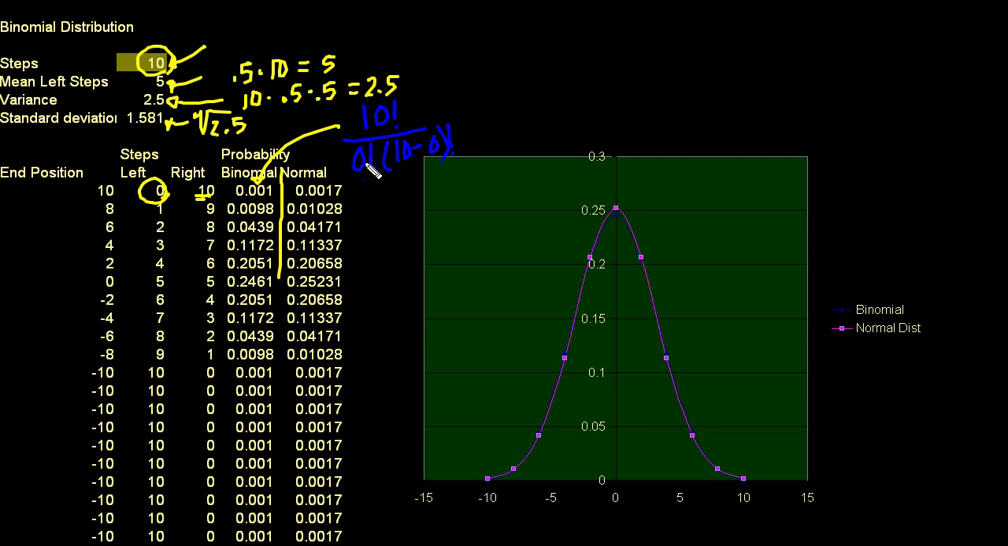This is 10 choose 0. I'm choosing 0 left steps of the total 10 steps I'm taking, times the probability of 0 left steps. So it's the probability of a left step, I'm only taking 0 of them, times the probability of a right step, and I'm taking 10 of those. So that's where this number came from, this 0.001. That's what the binomial distribution tells us.